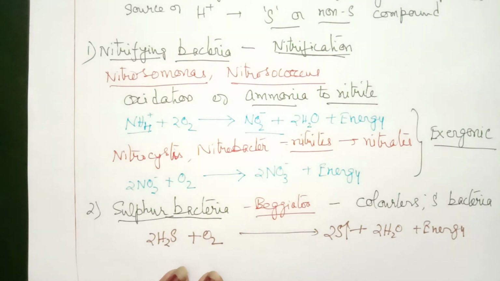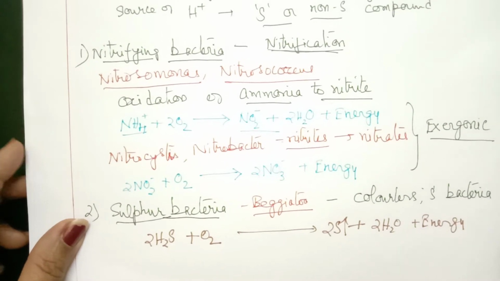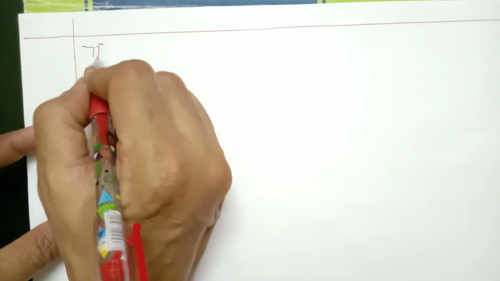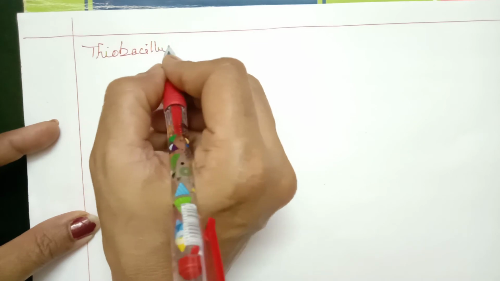Another sulfur bacterium. So this is one example we discussed, that of Beggiatoa. We will discuss another sulfur bacterium. Another example is Thiobacillus thiooxidans.